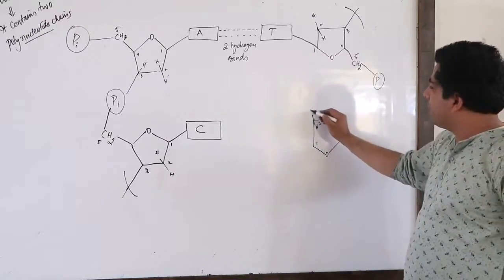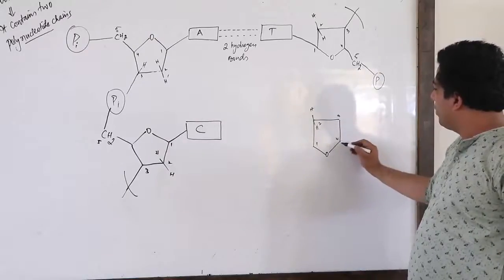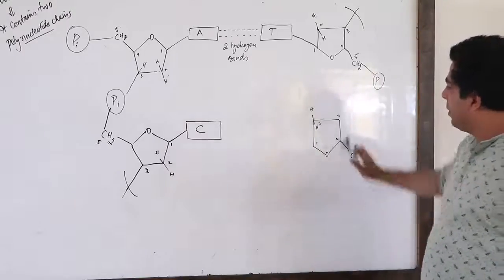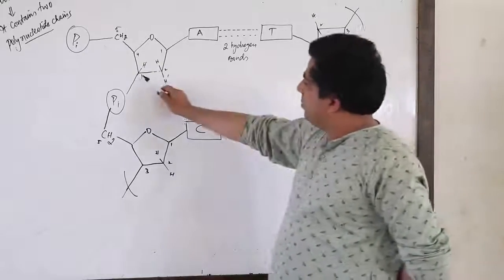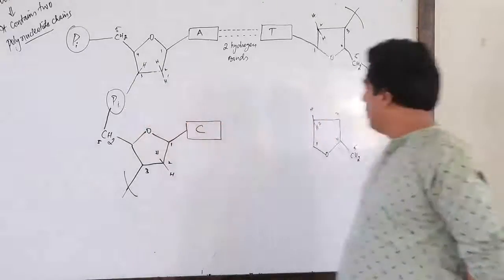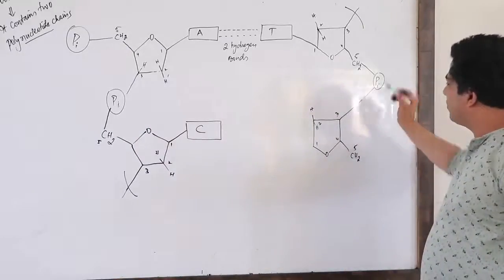Second means H and H only. Third, then here we have fourth, and this guy will be the fifth. Correct? My dear friends. Now, you know that the third carbon of the sugar can also interact with inorganic phosphate. So this third can also interact with the inorganic phosphate here. Correct?